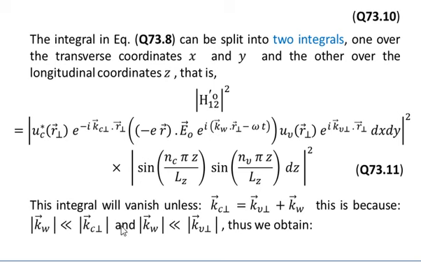The integral will be non-zero only if this condition is satisfied. That is, k_c perpendicular in vectorial form is equal to k_v perpendicular in vectorial form plus k_w in vectorial form, where k_w is the wave number associated with the incident wave. The integral will vanish if this condition is not satisfied. It is because the absolute value of k_w is much less than k_c perpendicular, and also k_w is much less than k_v perpendicular.